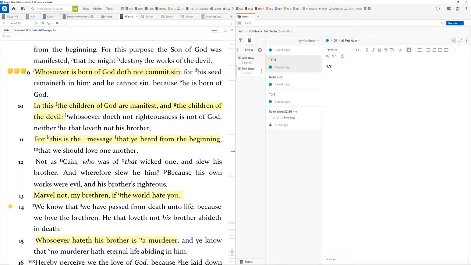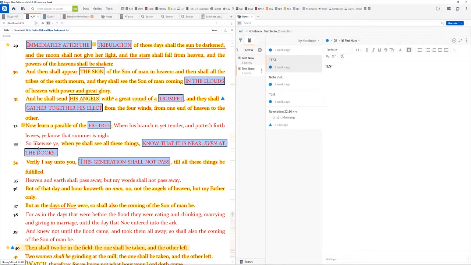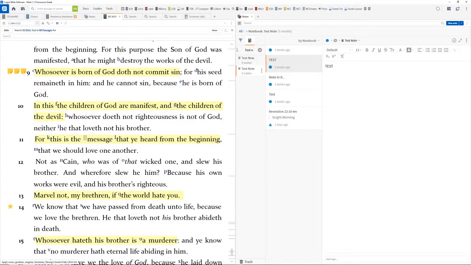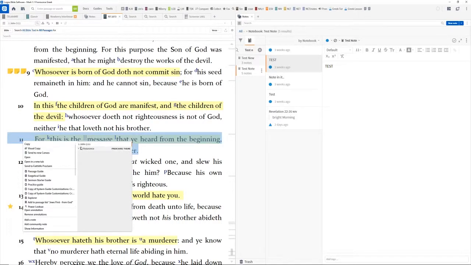Now I want to start adding notes and linking scriptures and this kind of thing. Maybe citing commentaries, looking up dictionaries, looking up the lemmas and all this stuff. What I can do is, if I've already got something highlighted here, all I got to do is click on it. Instead of doing it again, like highlighting it here, or right-clicking and adding a note down here at the bottom.